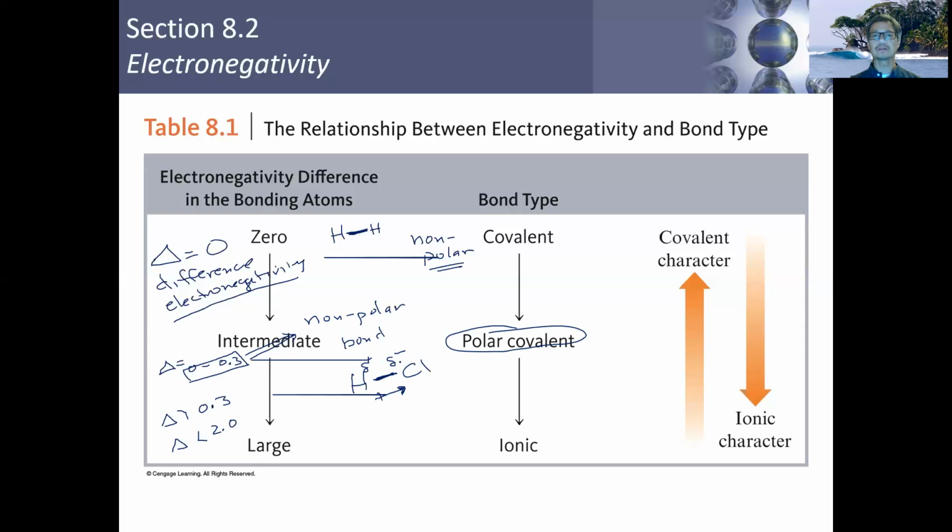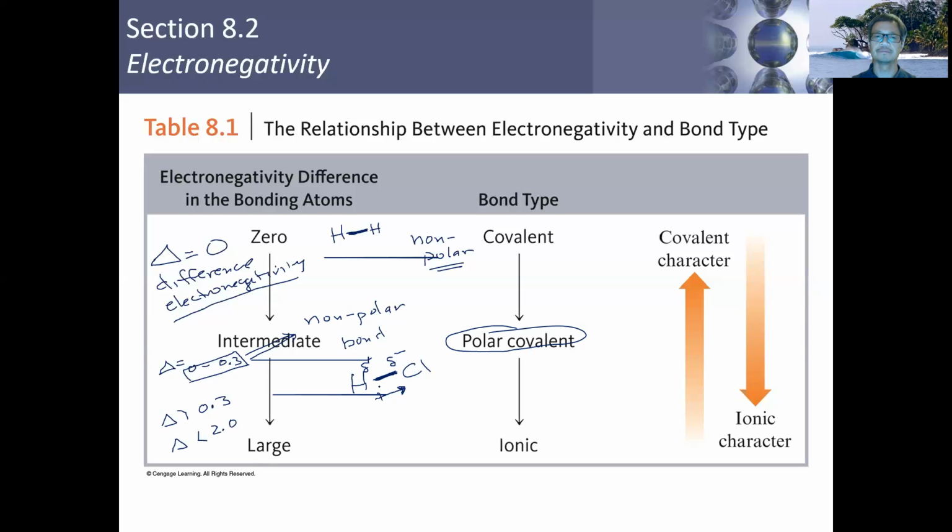And we use the little Greek letter delta because this is not a full negative charge on this side, nor is this a full positive charge on this side, because the electrons are still being shared. This is still a covalent bond. The electrons are being shared. It's just that these electrons will spend more time on this side of the bond because they are more attracted to chlorine.